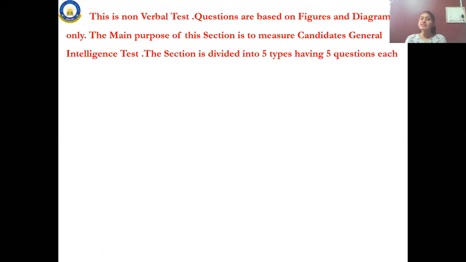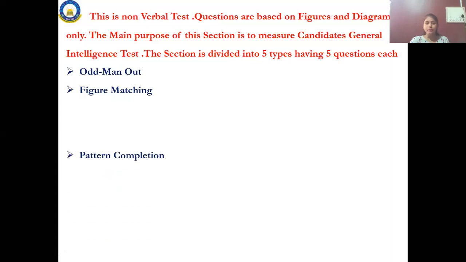The session is divided into 5 types, having 5 questions each. The first one is odd man out. The first chapter in this, take down your book and write it, odd man out. The second chapter, figure matching. Take down figure matching. Third one, pattern completion. I hope you all are note downing. I request all the parents to check whether your child is note downing or not.